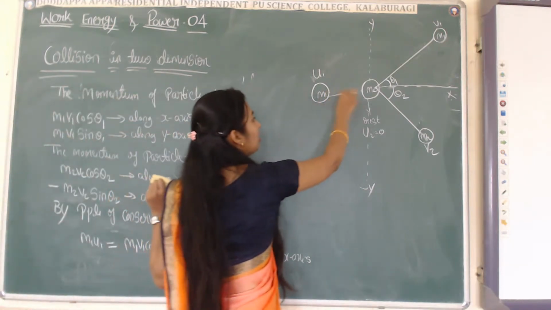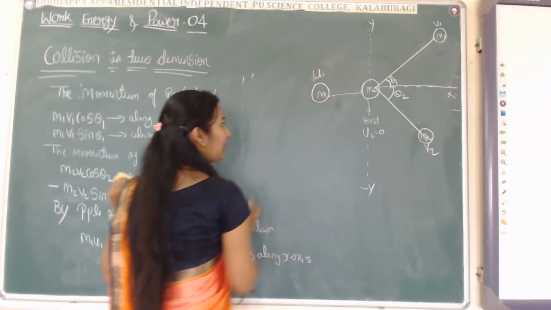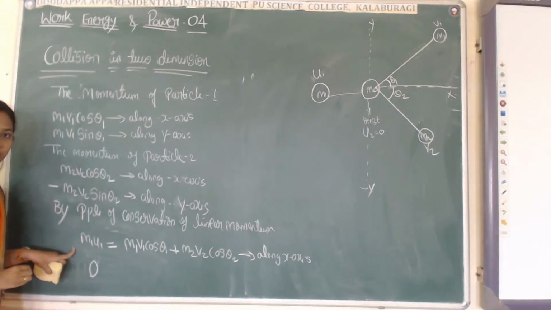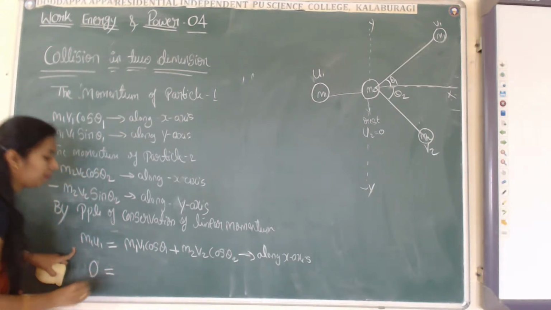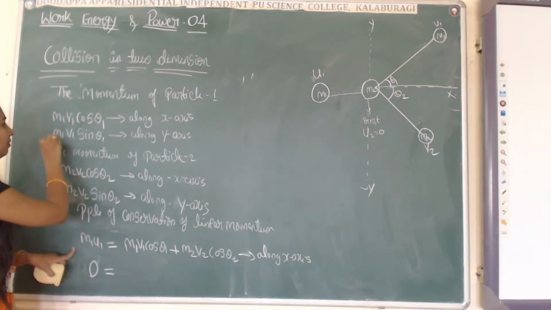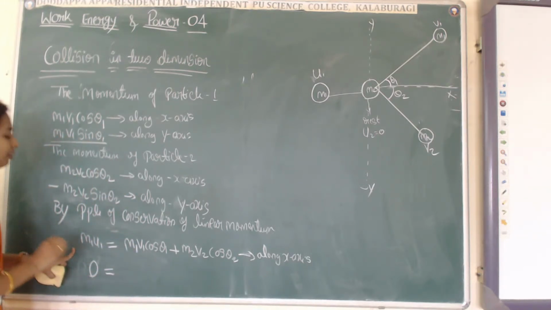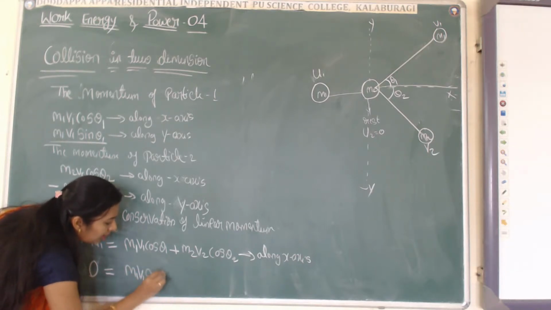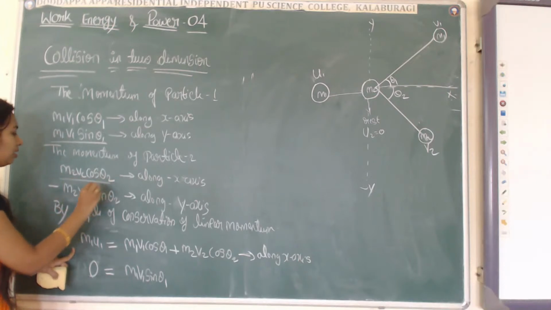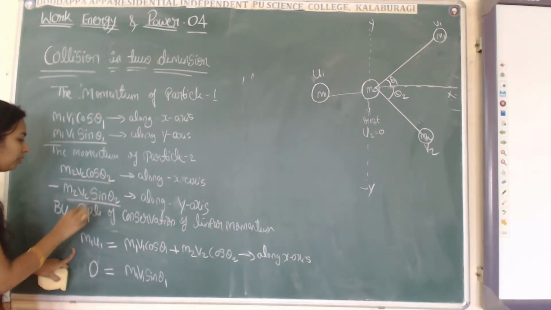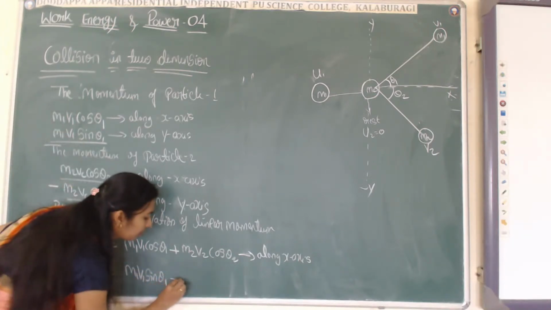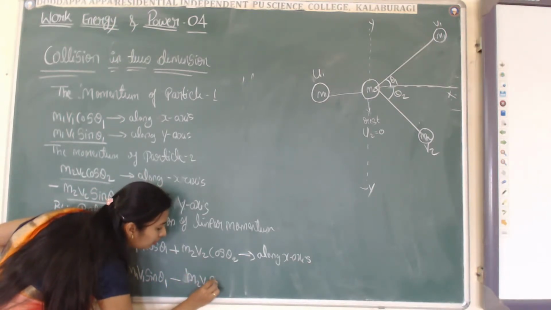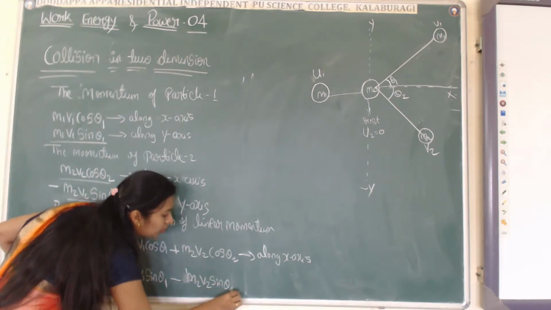Along the y-axis, this particle is not moving; it is only in the x-axis. Therefore, along the y-axis, I will take m1 u1 as 0. Now, along the y-axis, for particle 1 I have m1 v1 sin theta 1, and for particle 2, minus m2 v2 sin theta 2.